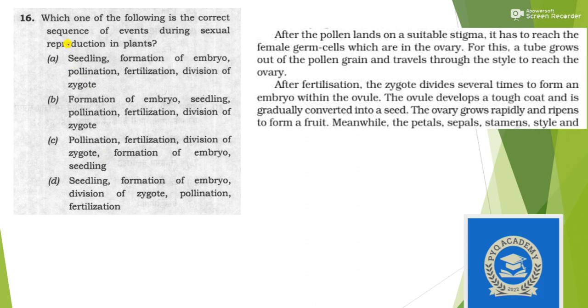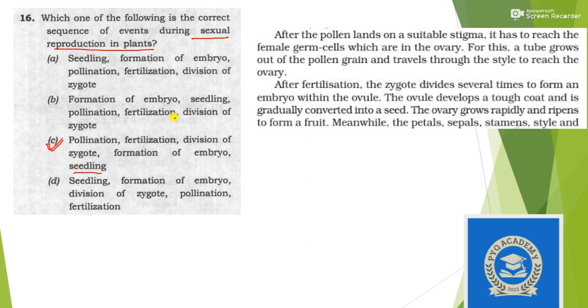Let's move to the next question. Which one of the following is the correct sequence of events during sexual reproduction in plants? If you know that seedling formation, that means conversion into seed, is the last process, you can definitely come to the right option, because in only one option is seedling given as the last process.